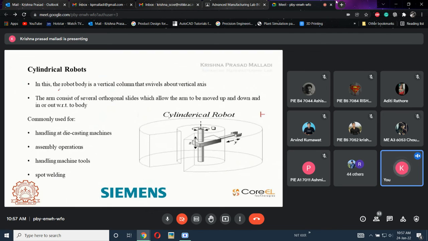Now we will be entering into Cartesian cylindrical robots. In this robot, the robot body is a vertical column which rotates around the vertical axis. The arm consists of several orthogonal slides. Okay, see here, one important thing. There is a chamber here. I hope you have seen. See, this is the robot. These are the axes. This one I will call link 1, link 2, and link 3.